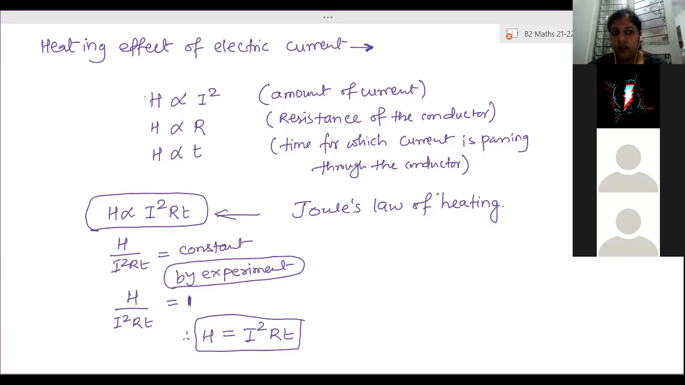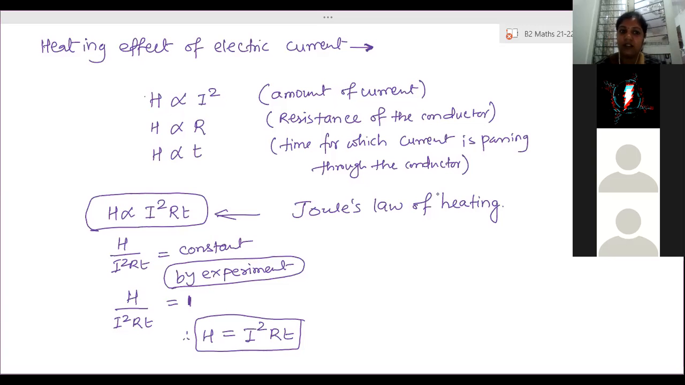Clear? Then resistance. If you increase the resistance of the conductor, what will happen? Collisions will increase. More resistance means more obstruction, so every electron experiences more collisions. More collisions means more energy is lost, so more heat energy is produced.